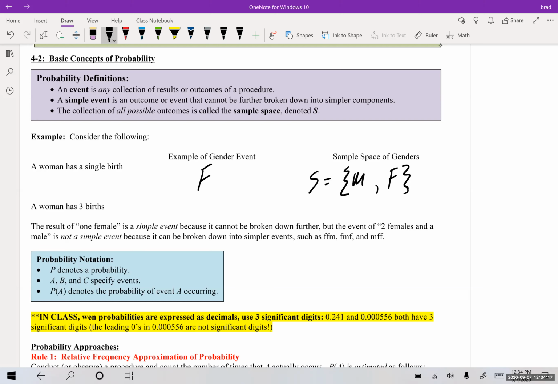So now if a woman has 3 births, this changes things. What if a woman had 3 births? An example could have been female, female, male. That could have happened. So she could have had a girl, and then a boy, or female, female, and male. Now this sample space will be much bigger. Let me write this a little smaller because I'm going to run out of room. Okay, so now this sample space is going to be much larger.